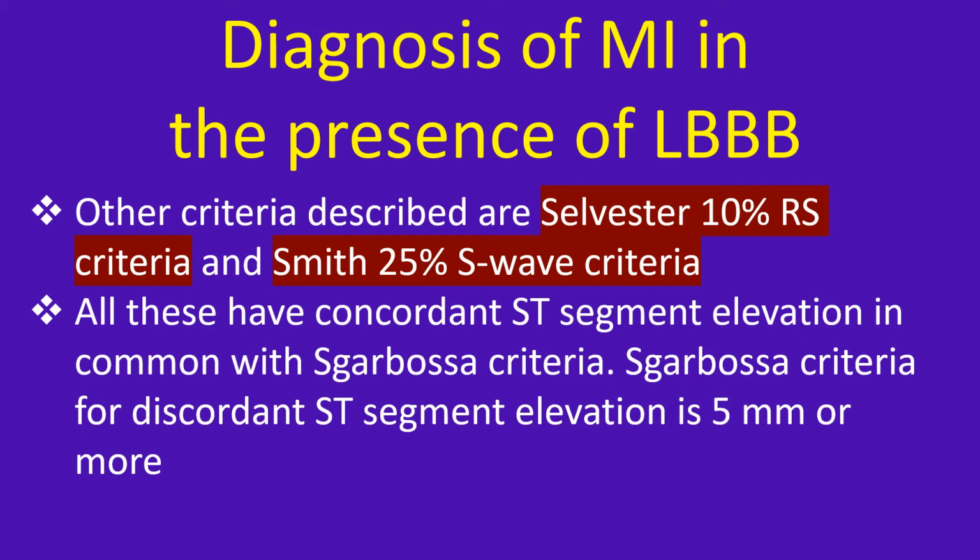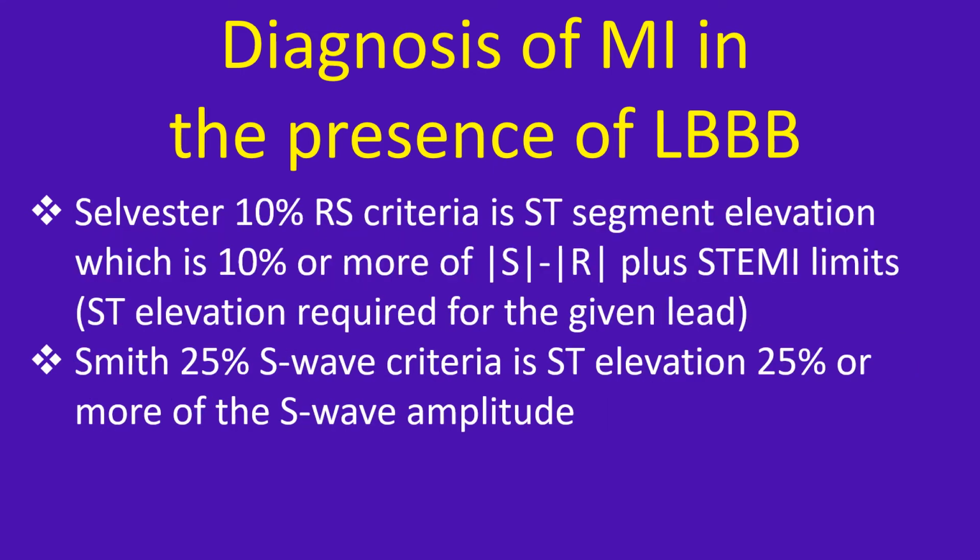Sgarbossa criteria for discordant ST segment elevation is 5 mm or more. Sylvester 10% RS criteria is ST segment elevation which is 10% or more of absolute S minus absolute R plus STEMI limits of ST elevation required for the given lead.